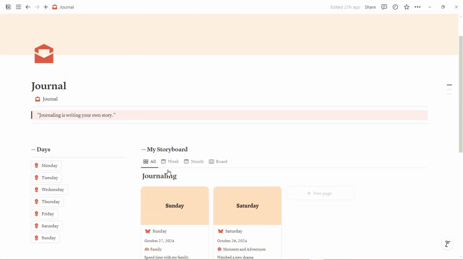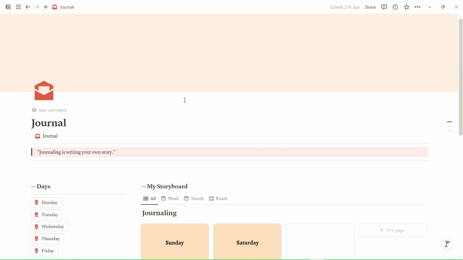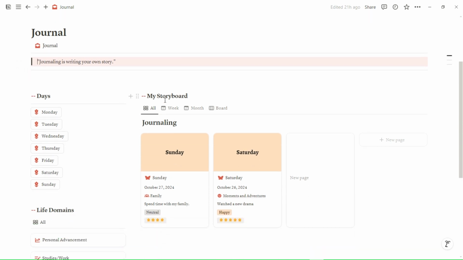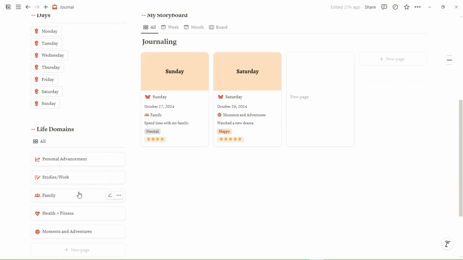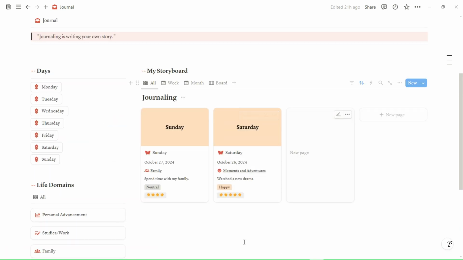So here is an overview of the template layout. This is how the template looks, and I have divided the template into 3 parts. The first part is days, where I have listed all the days from Monday to Sunday, and the second part talks about life domains, like how you divide your life into different domains. I have divided mine into these, and this is where you will have all your journal entries.